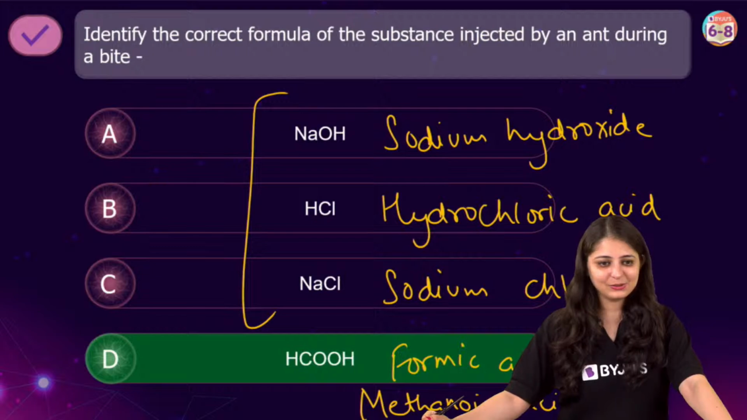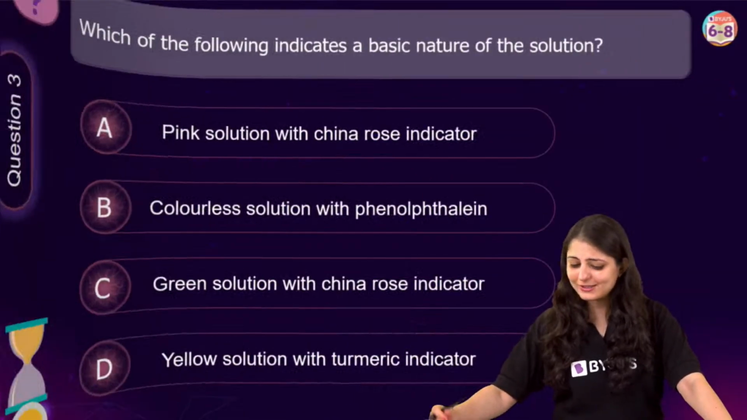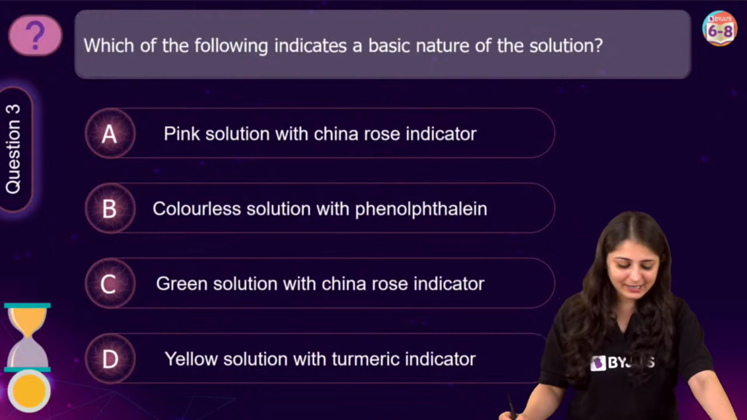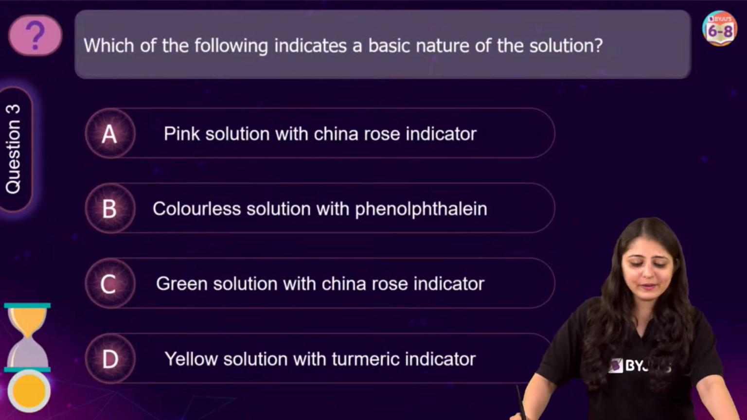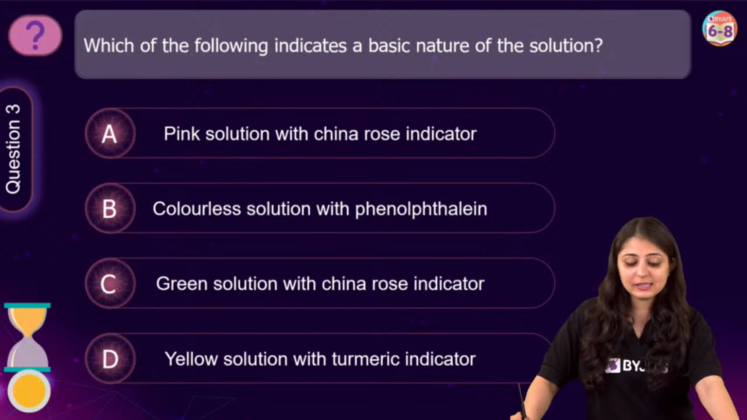Arnav, Sayyid Ali, 2-on-2. Very good. Moving on to the next question now. Let's have the poll in the chat. Which of the following indicates a basic nature of the solution?